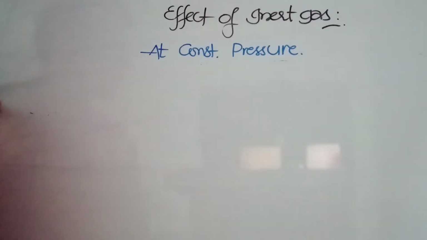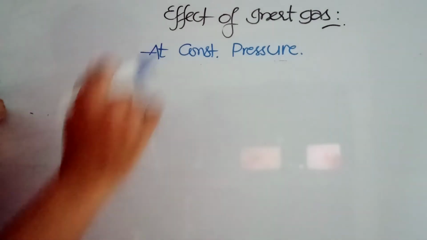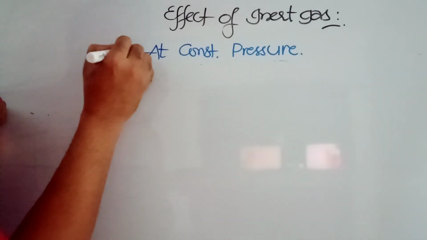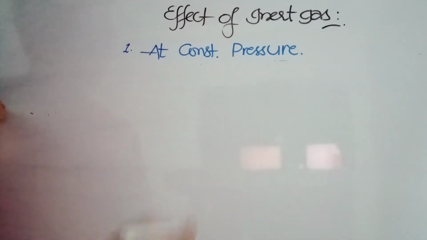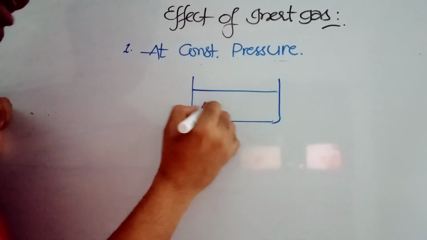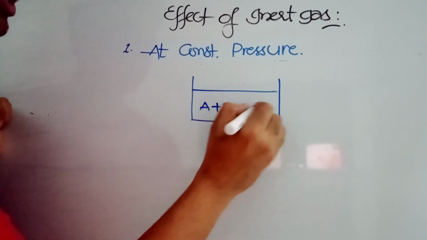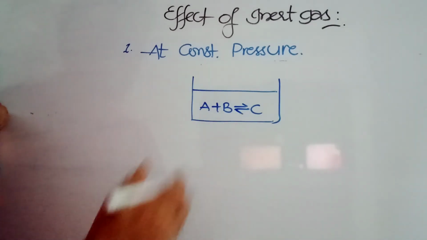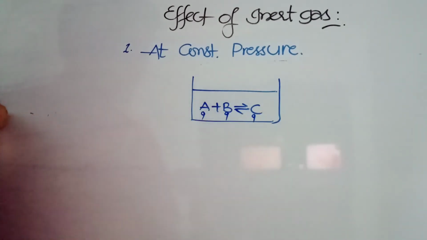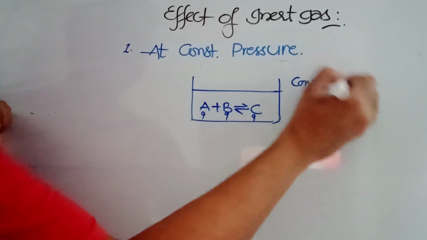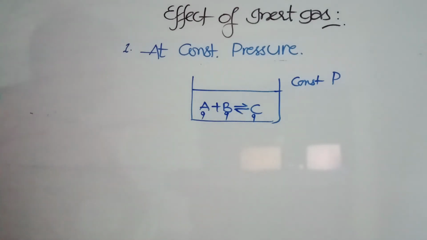And one interesting condition is the effect of inert gas on equilibrium. Here two conditions are there. The first condition is at constant pressure. Let us say this is a container. In this container, A plus B is giving you C. This is a general reaction I am saying. Consider all of these to be gases only. This is a gas, this is a gas, this is a gas. And we want to maintain it at constant pressure, say 1 atmosphere. The pressure is going to be constant.